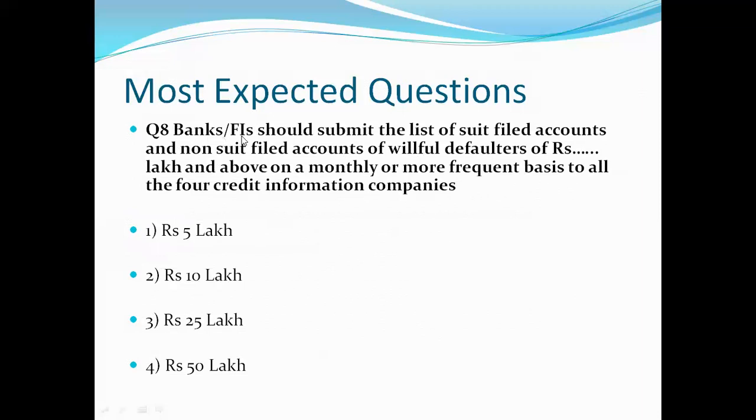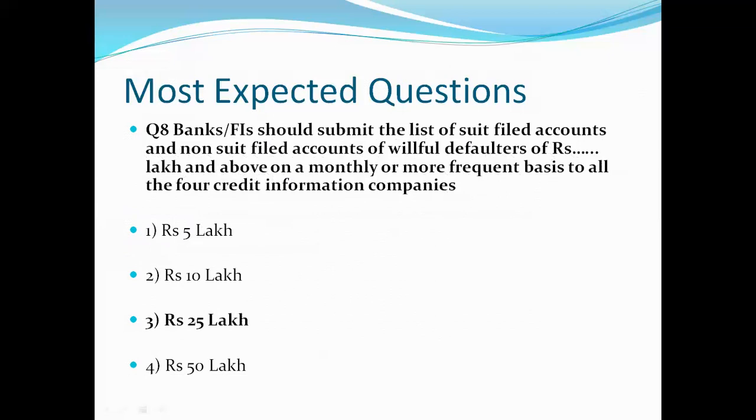Let's see next question, question number 8. Banks or financial institutions should submit the list of suit filed accounts and non-suit filed accounts of the willful defaulters of rupees dash lakh and above on a monthly or more frequent basis to all the four credit information companies. So what is that amount? Our options are 5 lakh rupees, 10 lakh rupees, 25 lakh rupees, 50 lakh rupees. Let's see what is the right answer.